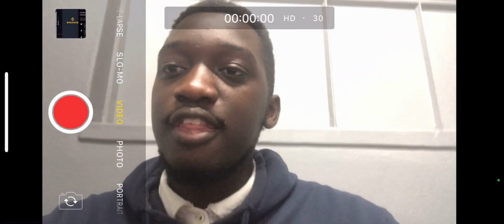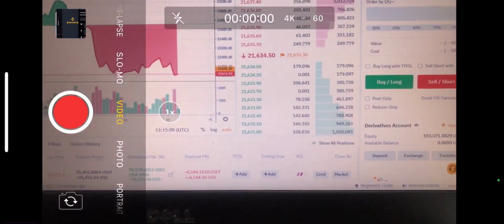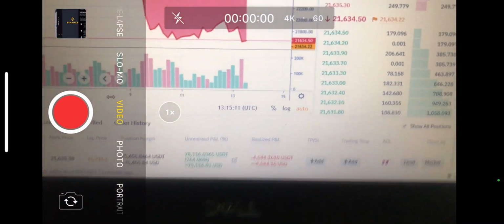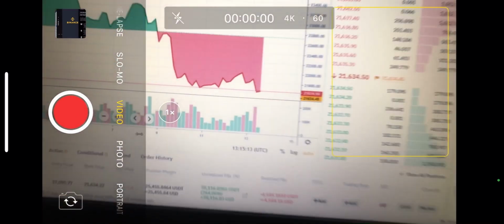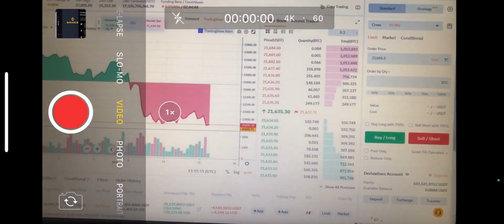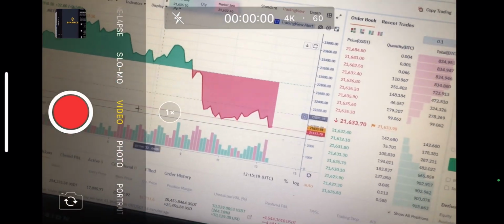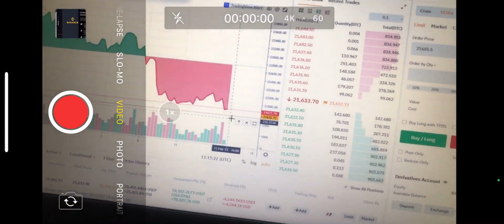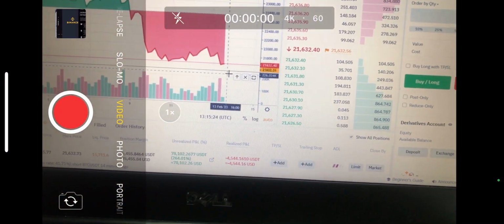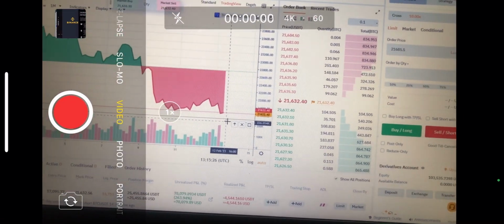But other than that, if you're a day trader, I recommend that you watch all my short videos. I always record videos about Bitcoin, and I always predict the Bitcoin price. As you can see right here, we predicted all the way up there, and a lot of traders followed these predictions, and right now they're in profit.